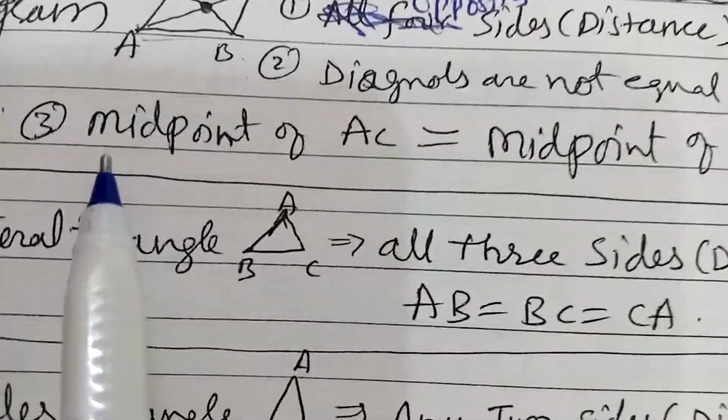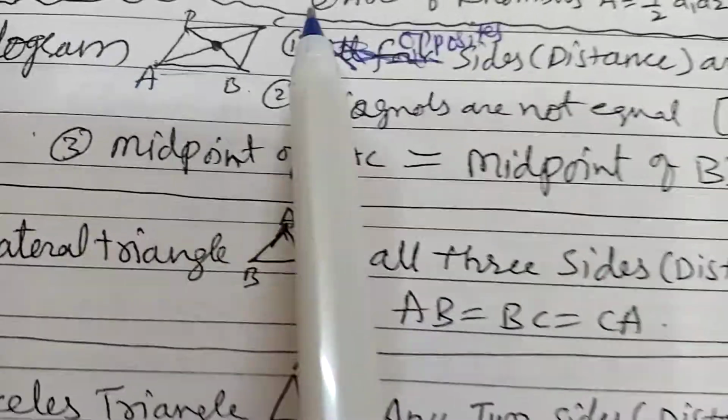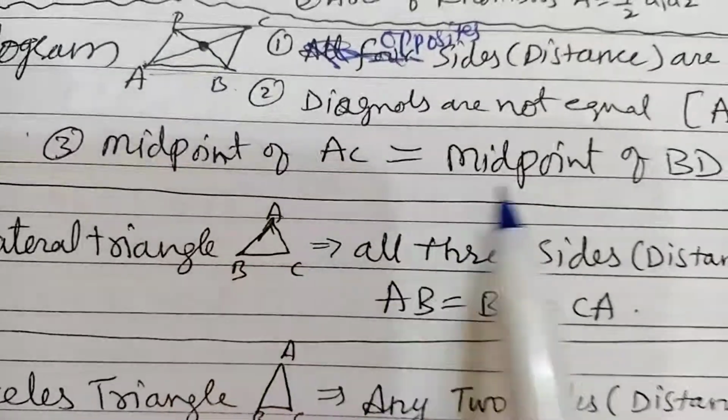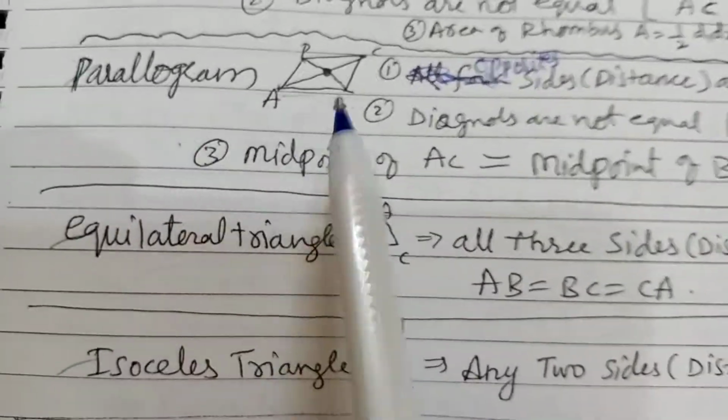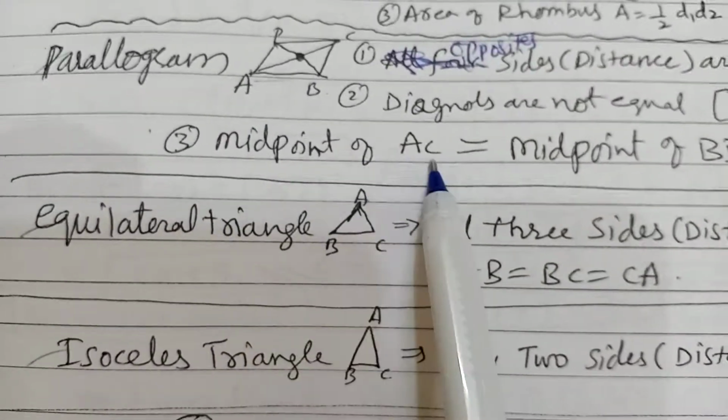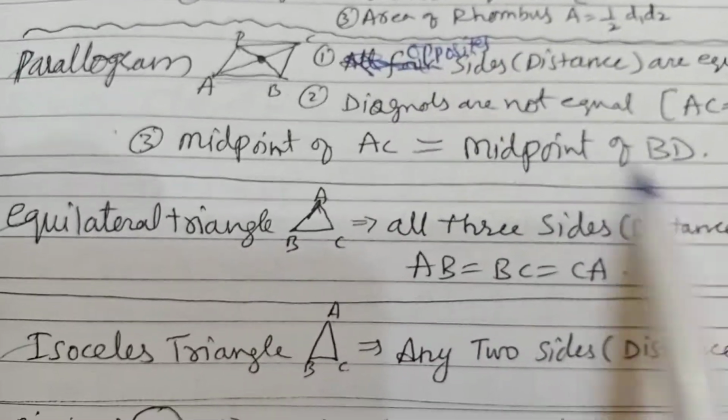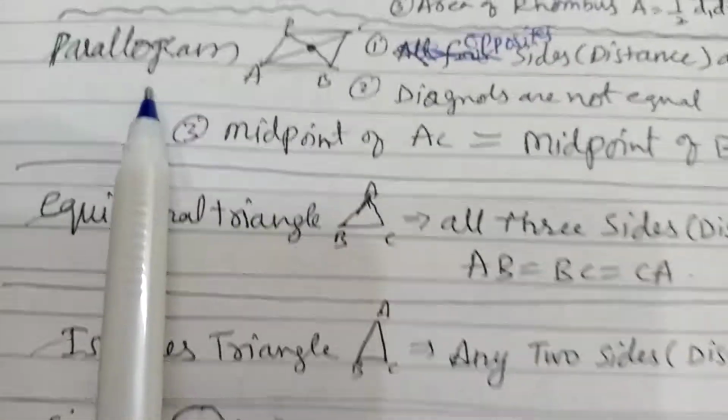Third property: midpoint of AC is equal to midpoint of BD. So if they ask you to prove a parallelogram, you can find the midpoint of AC and midpoint of BD. If both are equal, you can say it is a parallelogram.